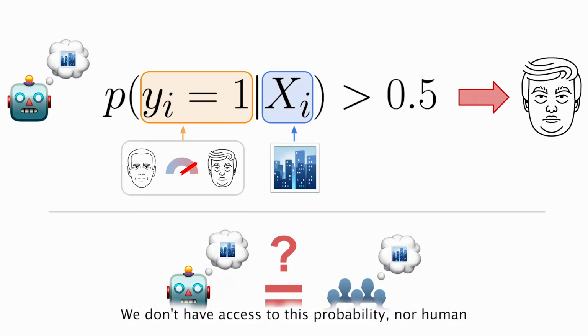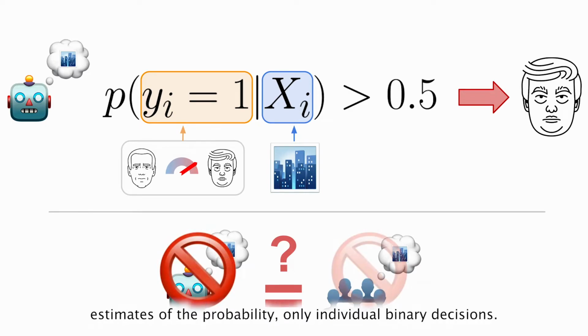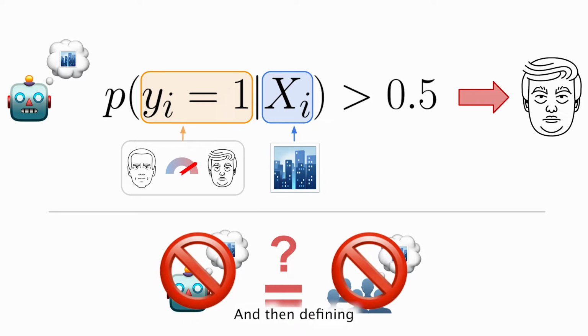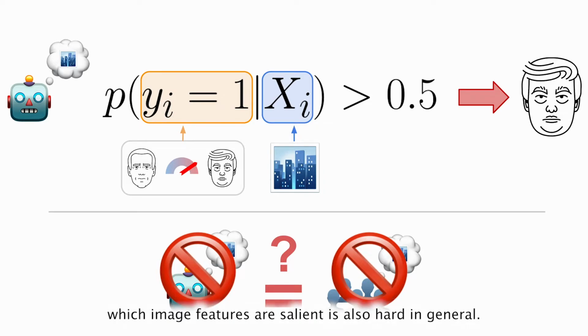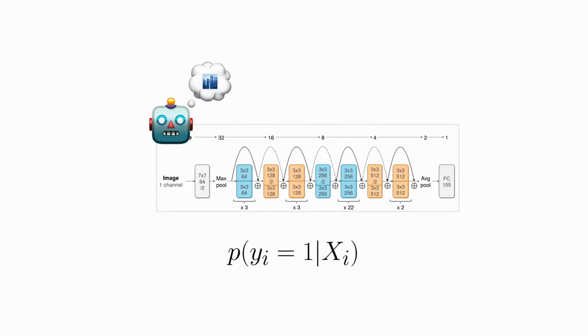We don't have access to this probability, nor human estimates of the probability, only individual binary decisions, and then defining which image features are salient is also hard in general. We'll tackle each of these issues in turn.